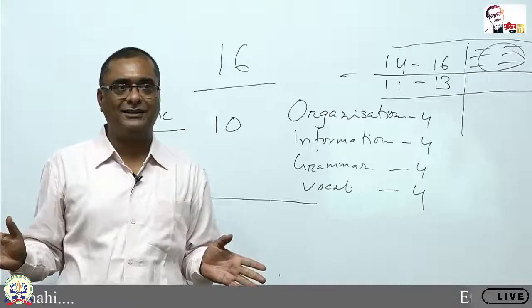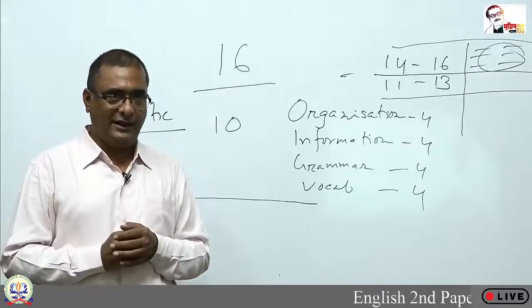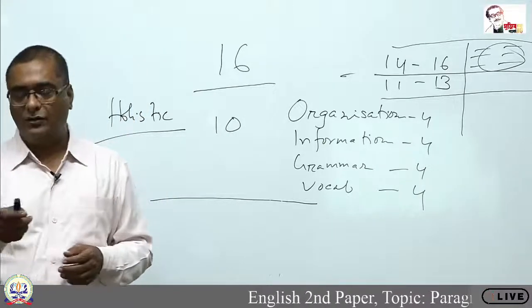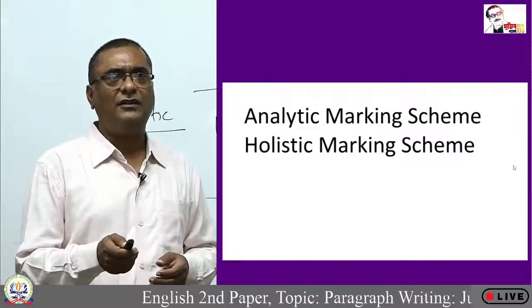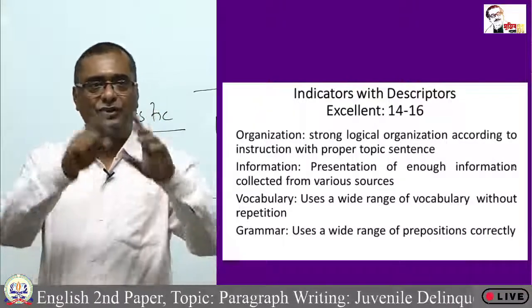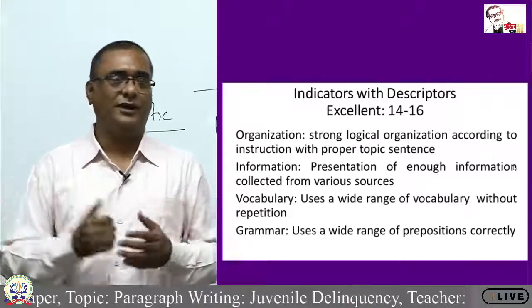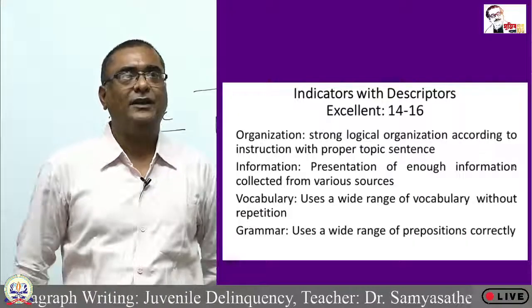What may be the marking scheme, don't bother, but there must be a banding scale at least. Why is the banding scale necessary? I am again showing you on the slide. I am going to the slide again. Now, indicators with descriptors. I have prepared it in my own style, taking help from the notice that you can also see.